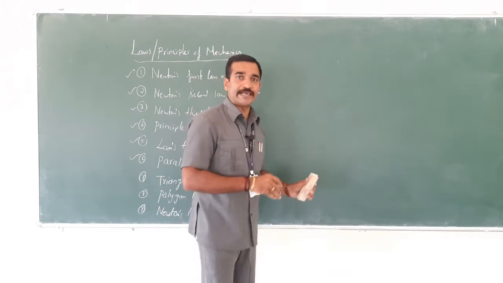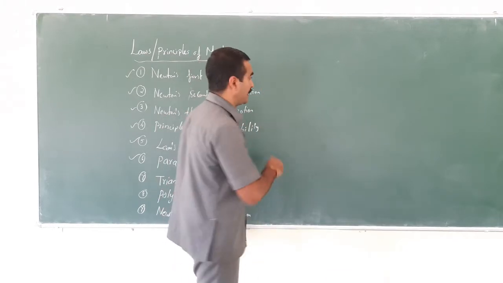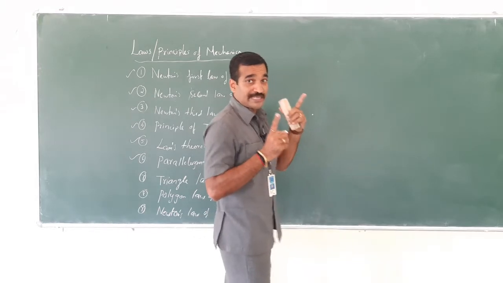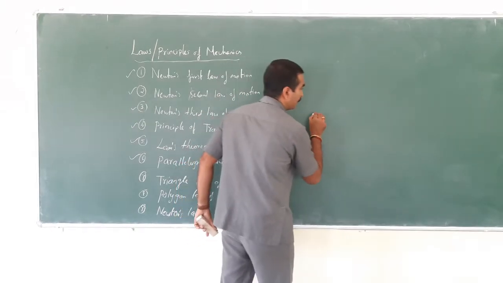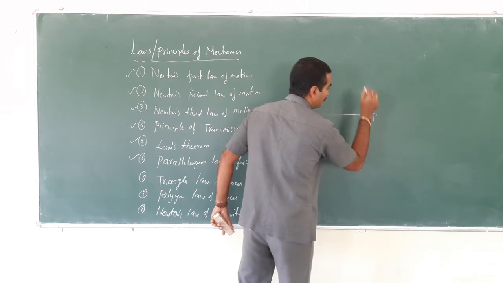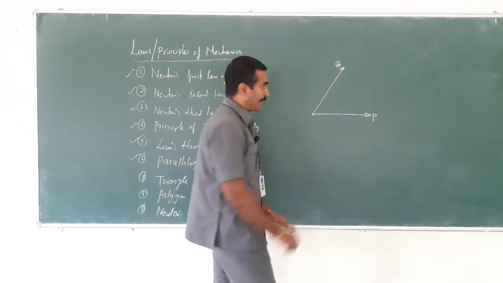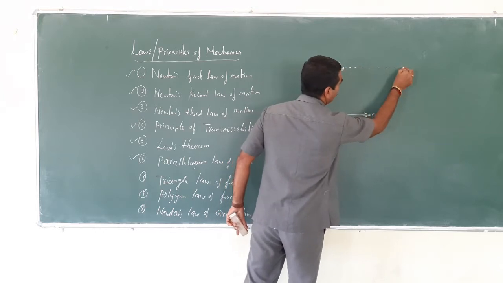Let me draw the sketch so that you will understand it. That means two forces acting at a point. This is a point. Take this as P and this as Q. This is a parallelogram. So just draw it.